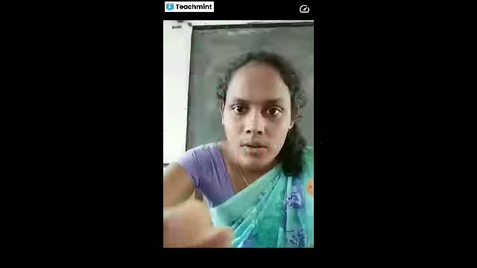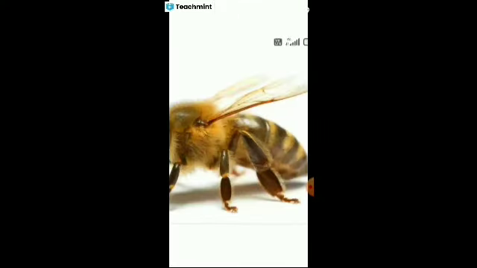Bees. Bees have wings like these. Look at this. This one is a bee's wing. Honeybee. Okay. If you observe clearly, then you can find out the structure of the honeybee wing. This one is helpful for them to fly. Okay, this structure helps them to fly.